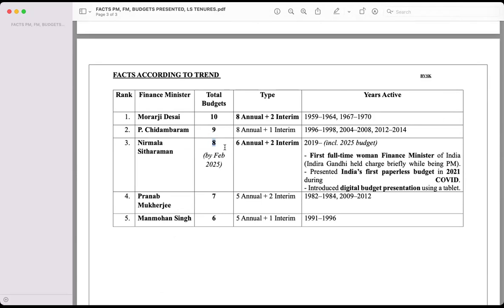But the speciality of Nirmala Sitharaman is that she has presented continuously, whereas Mr. Morarji Desai and P. Chidambaram had discontinuous trends. So the finance minister who has presented the budget continuously for the longest term is Nirmala Sitharaman. This is the difference. If it is total, continuous and discontinuous together, it is Morarji Desai.